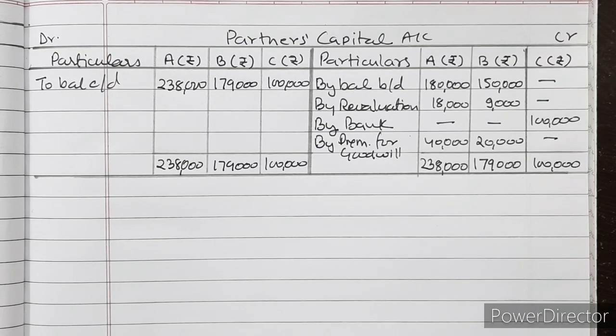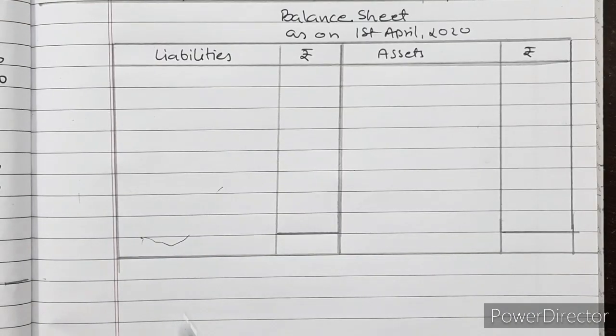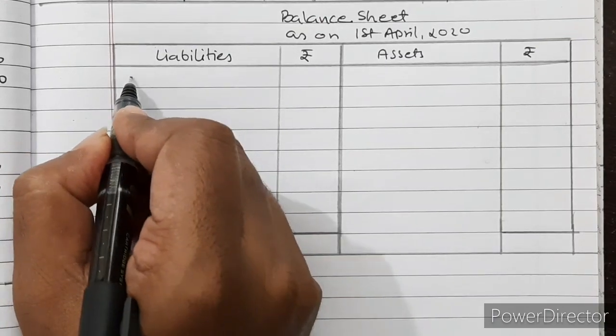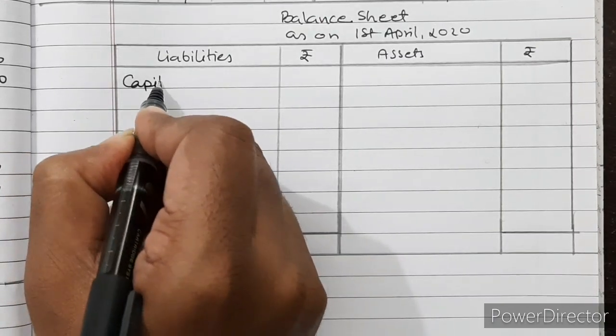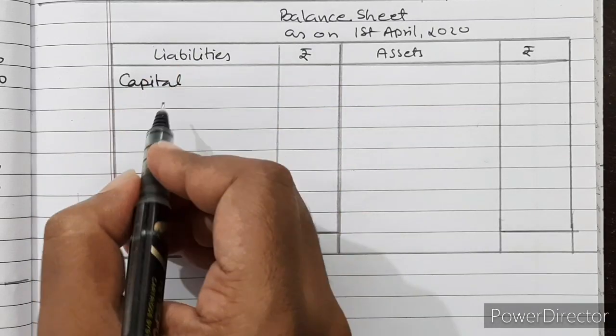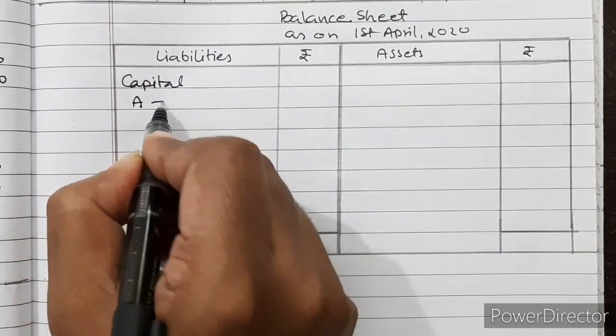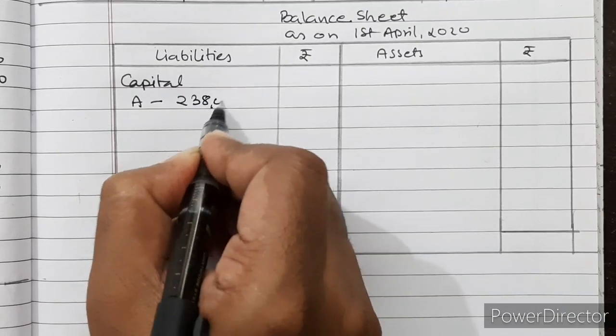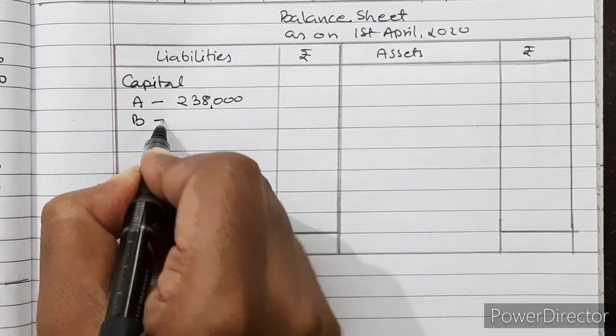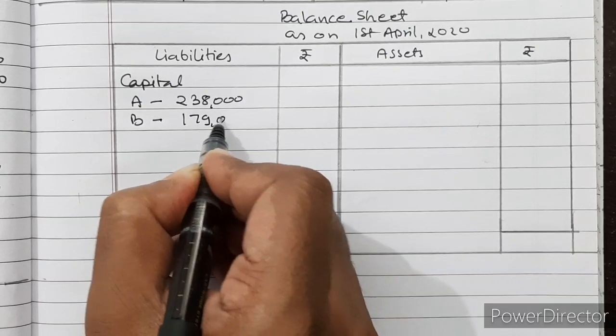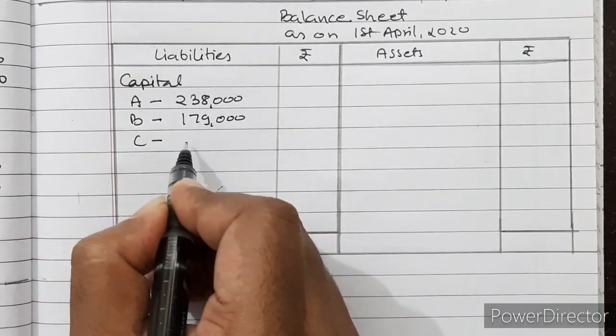Okay, now we will prepare the balance sheet of the new firm. So balance sheet, capitals: the closing balance of the partners' capital account we will write here. A 2,38,000, B 1,79,000 and C 1 lakh.